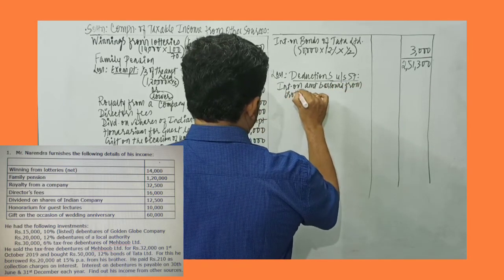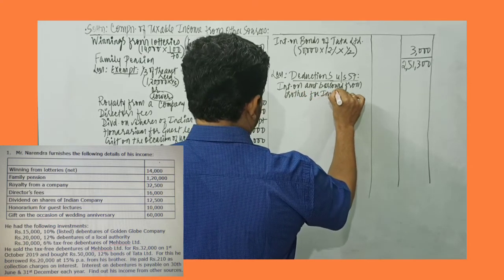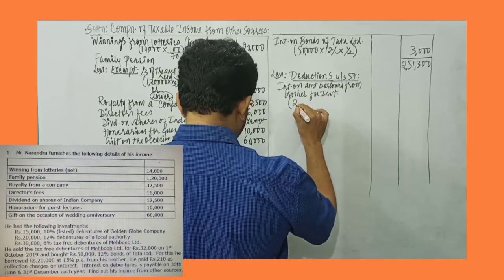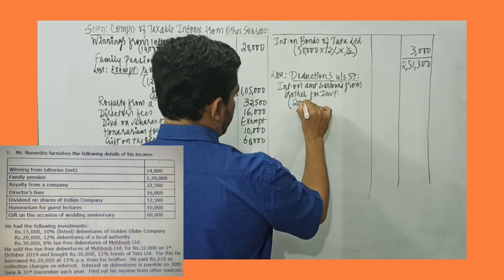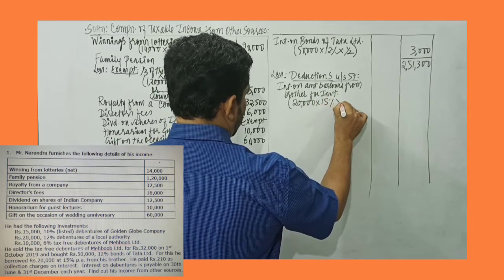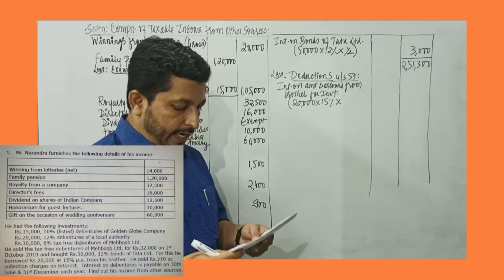And very important point, this is borrowed for investment. He is investing. So the loan amount borrowed from his brother is 20,000. The rate of interest is 15%, and this was borrowed on 1st of October 19.